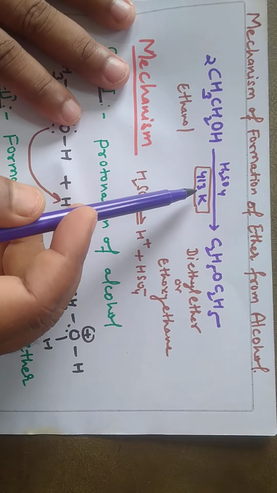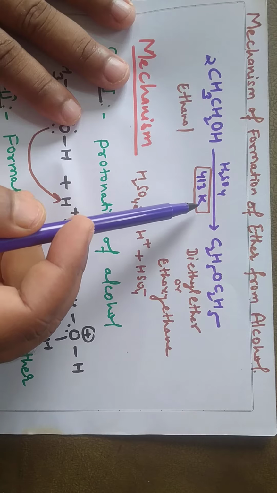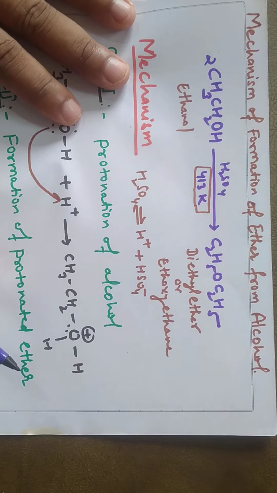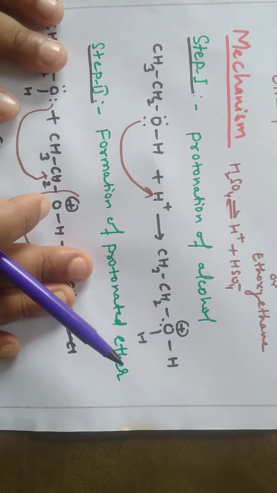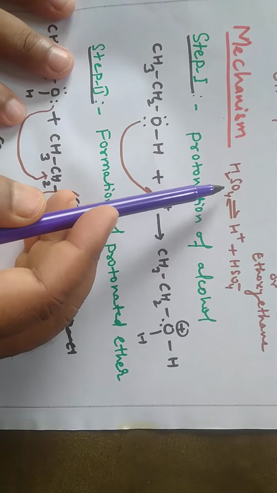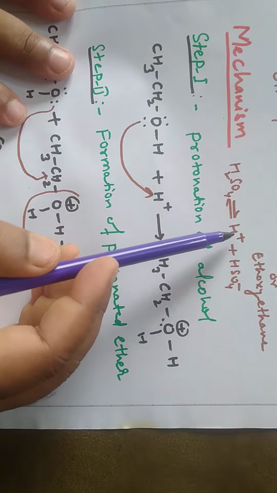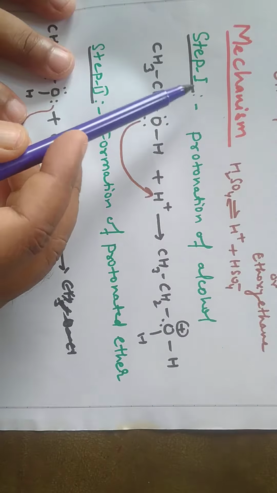So we are going to prepare ether. Therefore, temperature must be considered, at lower temperature. Now the mechanism behind this reaction is as follows. First of all, H2SO4, sulfuric acid, ionizes to form H+ and HSO4- ions. Now this mechanism occurs in three steps.